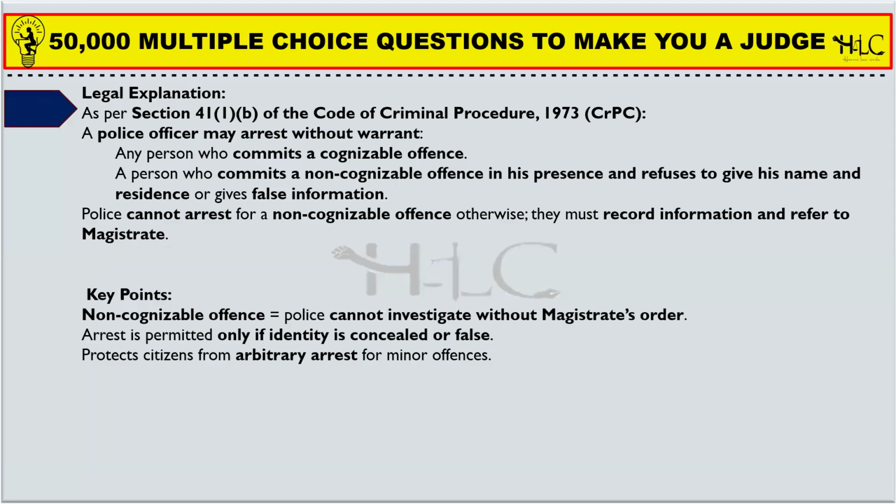In case you are advocates, inform your clients not to conceal their name or address, because the police officer has an immediate action of arrest in case you do not give it. Only in cases where there is a cognizable case which is made, the police officer can arrest you. But in case you committed a non-cognizable offense and you try to not give your name or address, then he can arrest. Or if you give false information which the police officer knows, then he can arrest.